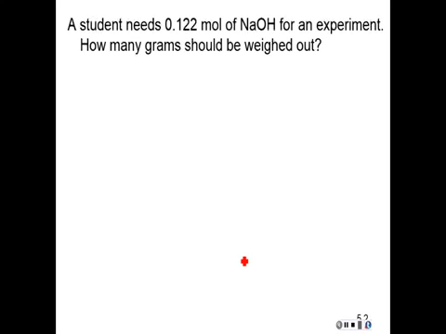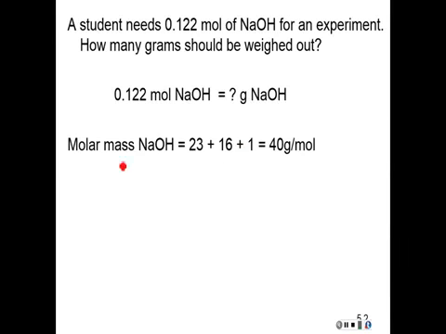Now, let's answer some questions using the molar mass of compounds. A student needs 0.122 moles of sodium hydroxide for an experiment. How many grams should be weighed out? So our question is in 0.122 moles of sodium hydroxide, and we want grams. So I need the molar mass of sodium hydroxide. So it's 23 for the sodium, 16 for the oxygen, and 1 for the hydrogen. Now I know I just said we needed numbers in the tens place, but for these it would all be zeros. So I'm going to let it go for now. So bear with me on that one.